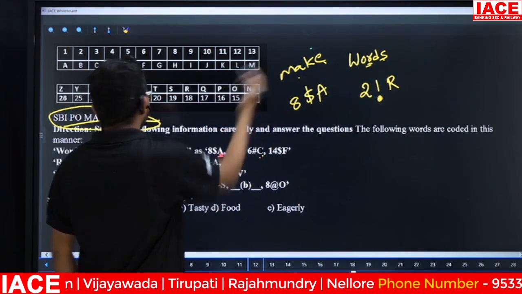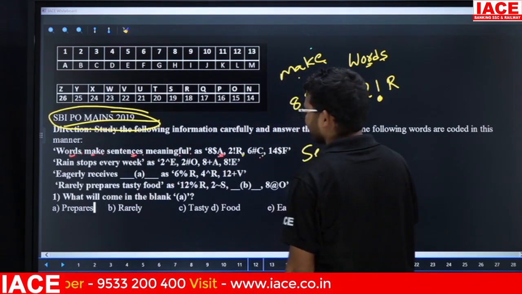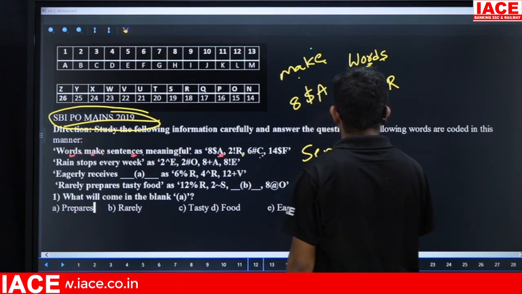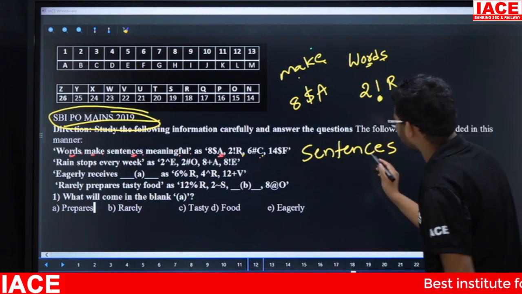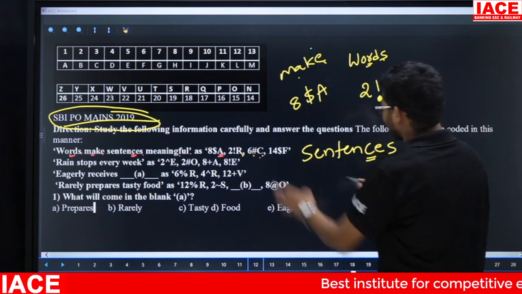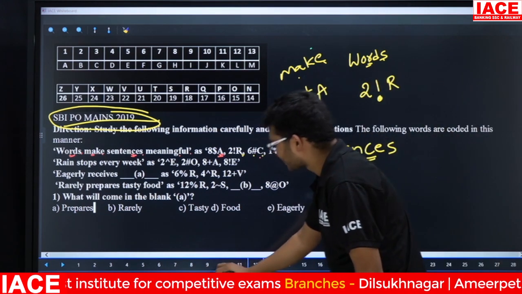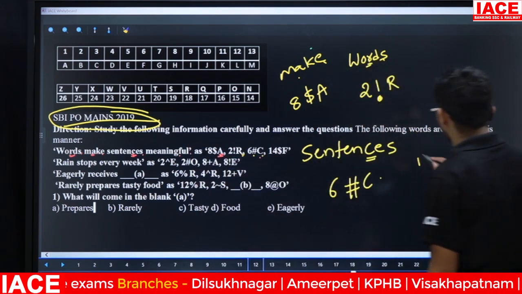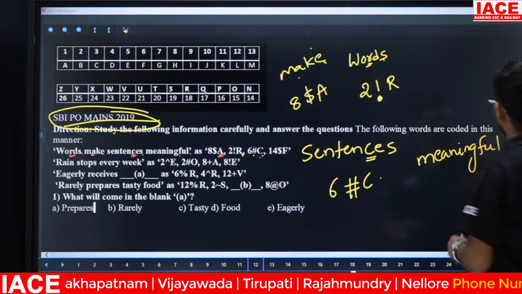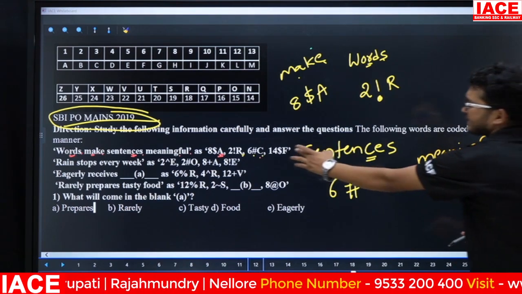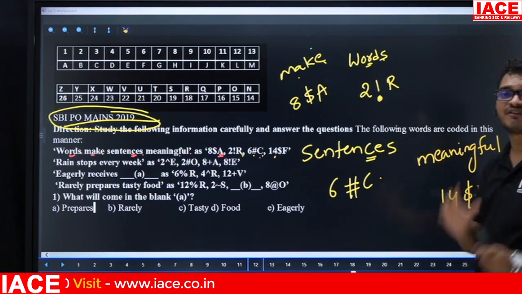Next, after make, is sentences. From the right hand, the third letter is C. C is present in only one code, so the answer is 6 hash C. Next, take the last one, meaningful. From the right hand, the third letter is F. Now F means the code is $14 F. Now, friends, the logic for the letter is completed.